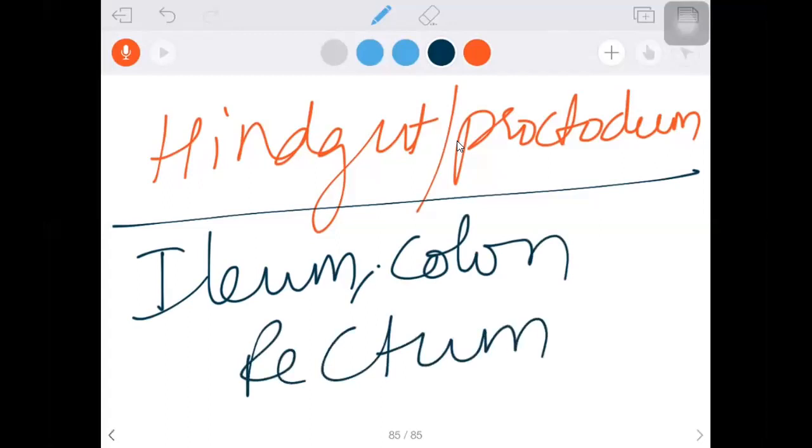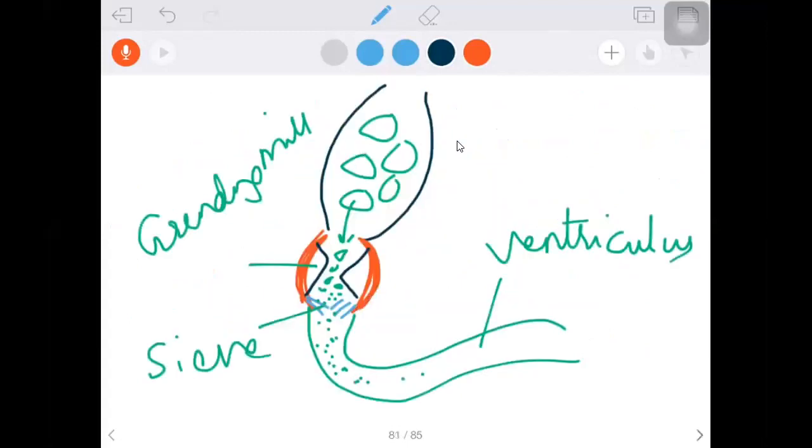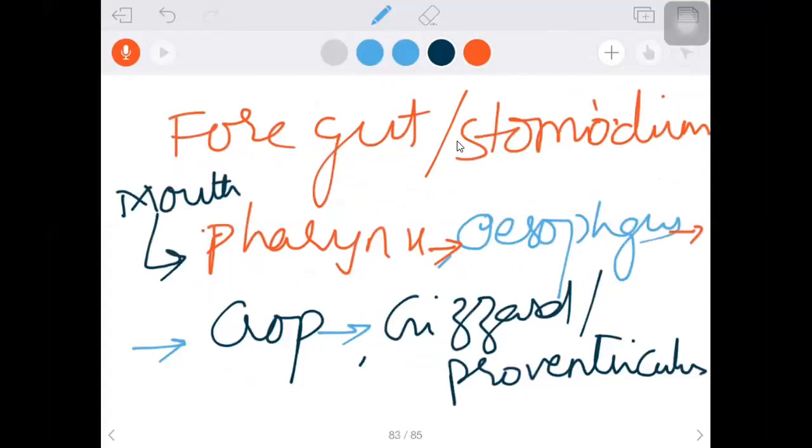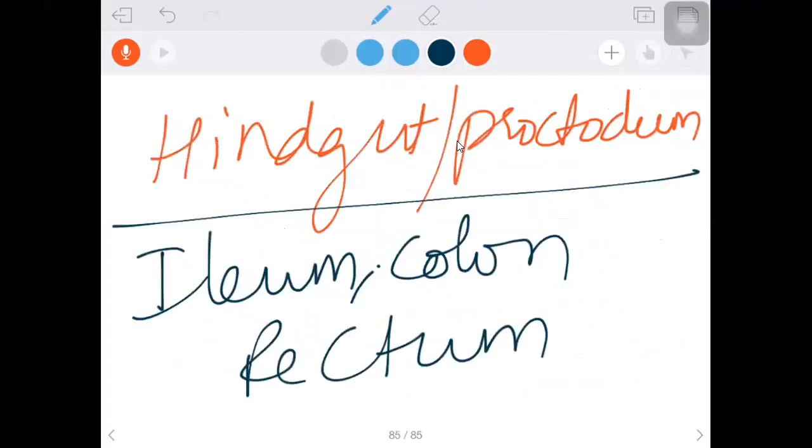Okay, so this is enough for today. We learn the individual functionings, along with which part belongs to which. The stomodium contains the mouth, pharynx, esophagus, crop, and gizzard or proventriculus. The midgut or mesenteron includes the ventriculus. The hindgut or proctodium includes the ileum, colon, and rectum.